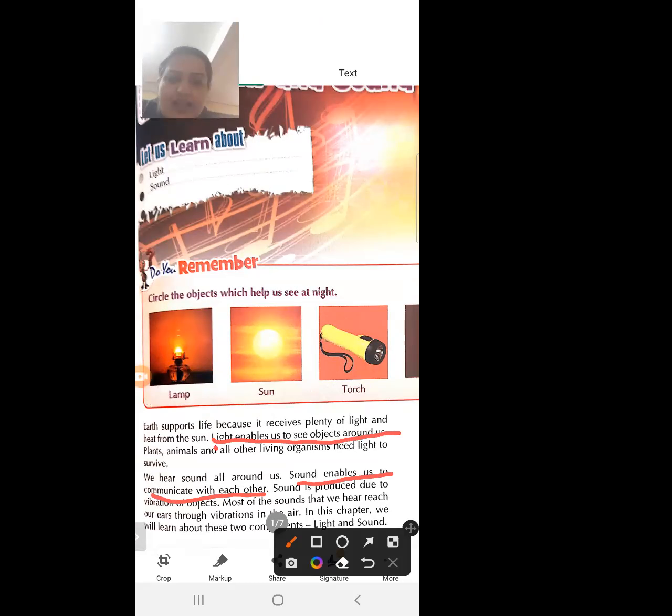So underline these lines. Light enables us to see objects around us. And sound enables us to communicate with each other. And how is sound produced? By vibration. Sound is produced by vibration. So first topic is light.